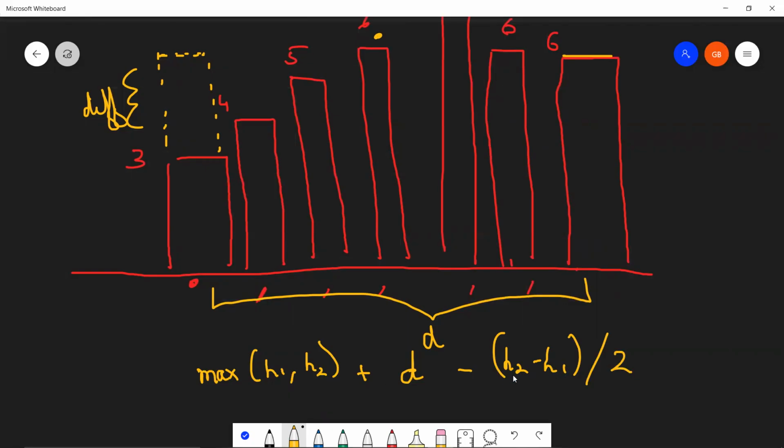Now we don't know which is actually greater, either h2 or h1, so let's take the absolute difference over here, right? So this formula will give us the maximum height that can be achieved between building 3 and building 6.